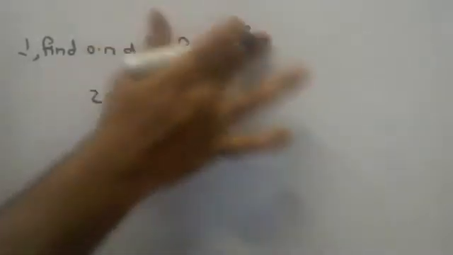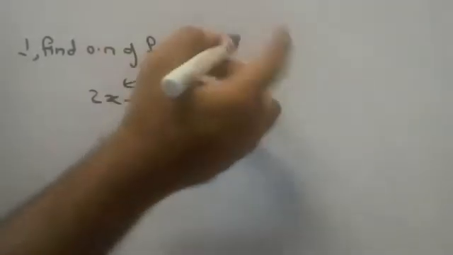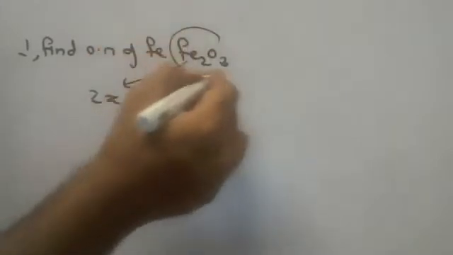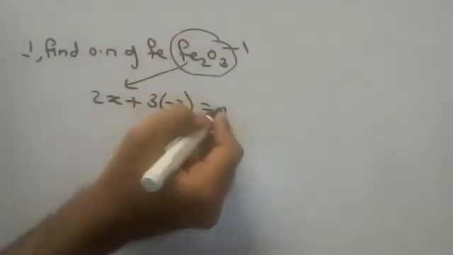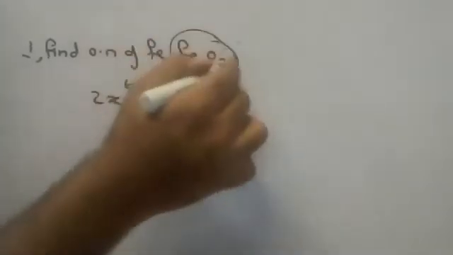Why 0, children? Because there is no charge on iron oxide, no charge. No charge means 0. Suppose here -1 is there, then you put minus. Okay. As you keep doing, you'll understand, children.